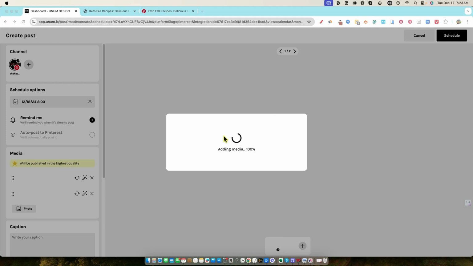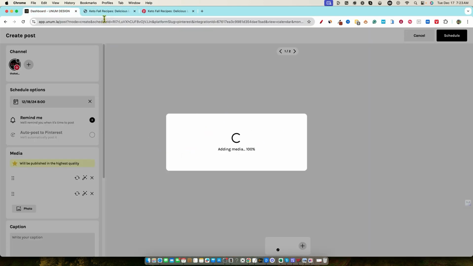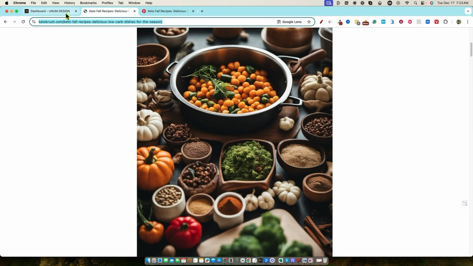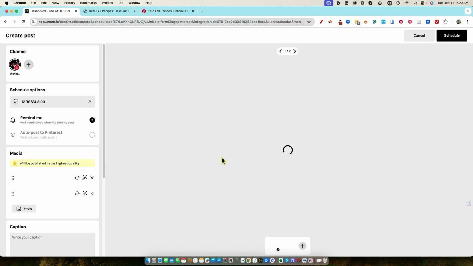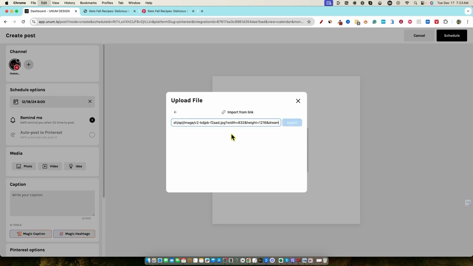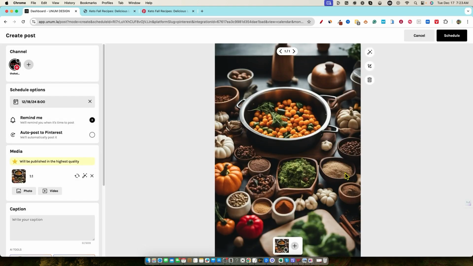So what I'm thinking is happening is when you add a link that has a bunch of images on it, it doesn't seem like it's going to work. But if I come in here and maybe I can right click and copy the image address right here, and we can try that. So I'm going to click off here and we're going to try one more time. I'm going to exit out of these, and I'm going to try one more time with photo from link, and I'm going to paste the actual link in and import here. And maybe that will work for us. Adding media, and that worked.